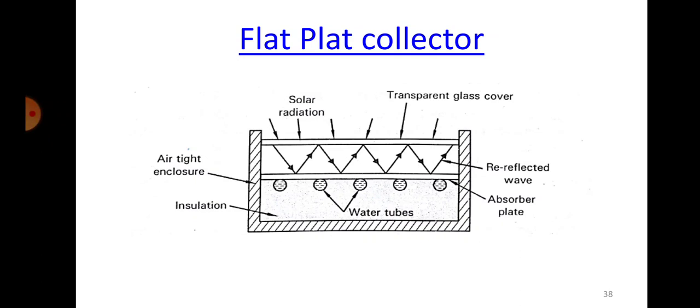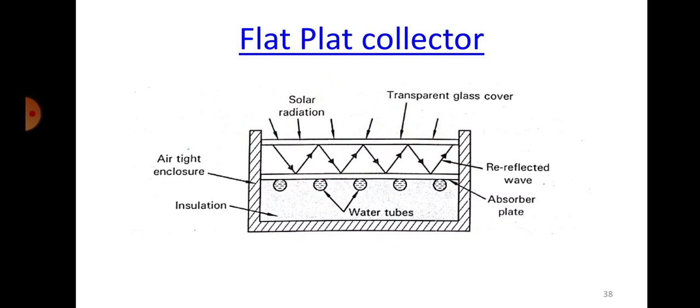The transparent glass allows it to flow through, and then once it is allowed, it will not allow it to go back. It forms a trap there. So you can see in the sketch here, right? It allows the radiation to come in, but then it will be made to reflect back, the re-reflected wave, which is being shown here. So that means it allows all the shorter wave radiation to enter through the glass,